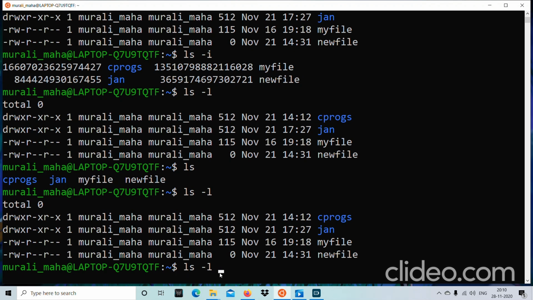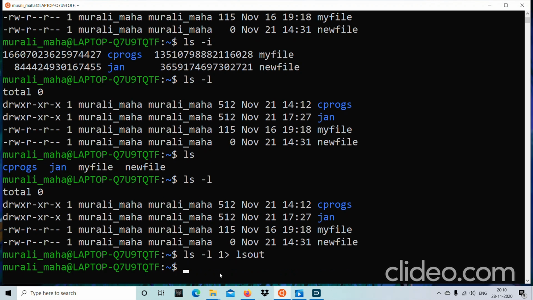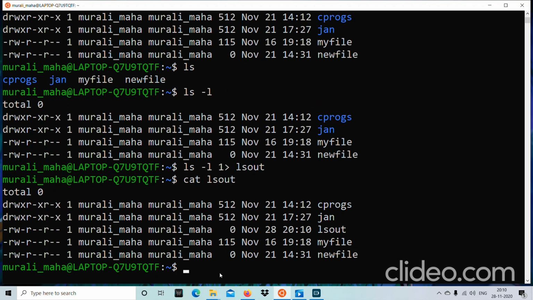So I can give something like ls -l 1 greater than, wherein the 1 is not mandatory, but I will come to that. What is the meaning of giving 1 greater than? We will see that. ls -l 1> ls.out. So a file called ls.out is created. How do you display the contents of ls.out? cat ls.out.